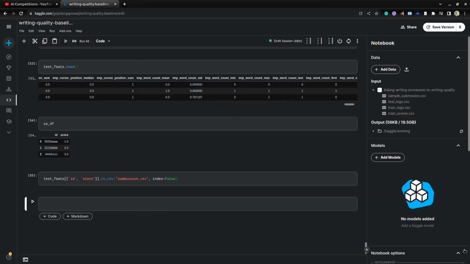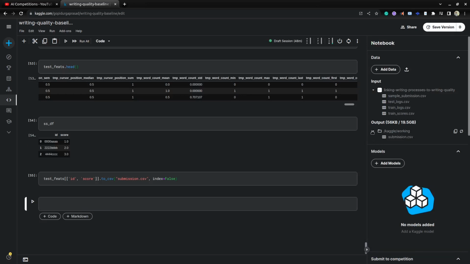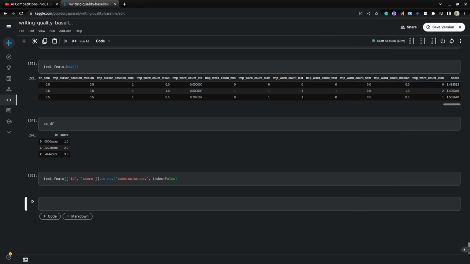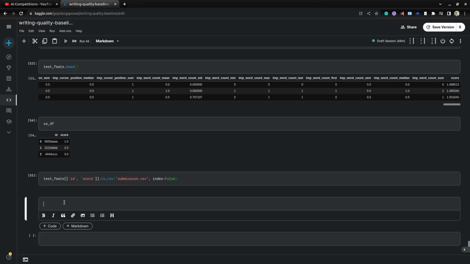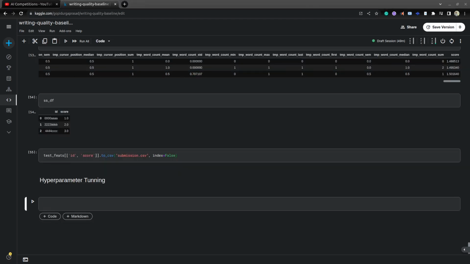So here you can see the output, right? In the output section, this is the submission file which was saved. Okay, this is the base model, right? To improve this model, we need to find some hyperparameters. So we'll do some hyperparameter tuning now. Here we'll do the hyperparameter tuning based on Optuna now.